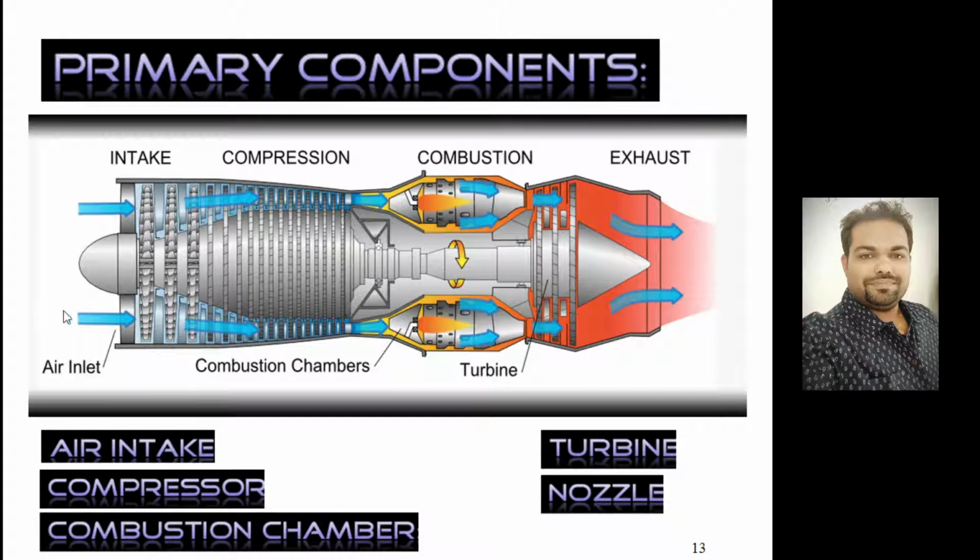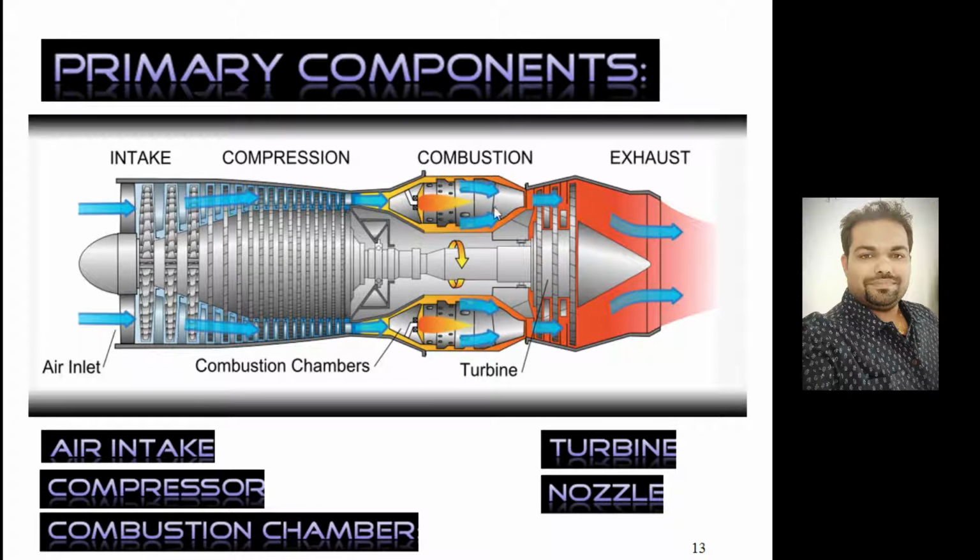Air will come from this side. This is the fresh air, and this is the inlet through which air comes inside. Then it undergoes compression. This is the compression stage, or compressor. Look, this area is decreasing: along the length of the flow, the length of the blades keeps decreasing. After the compression stage, it enters the combustion chambers. There are several combustion chambers, arranged around the circumference. From this side air comes in, fuel comes from the fuel injector, and they start burning inside these cans.